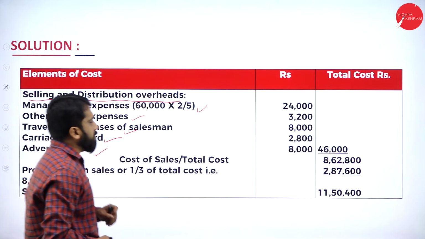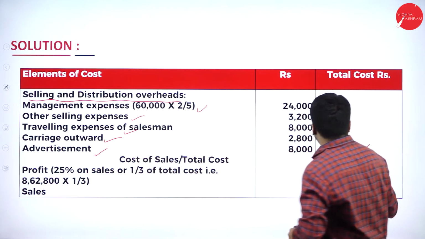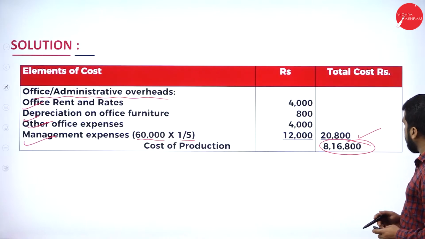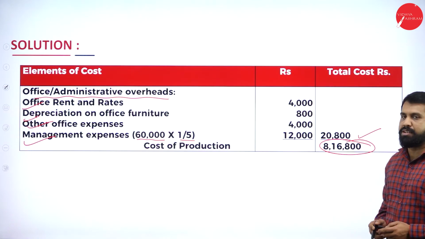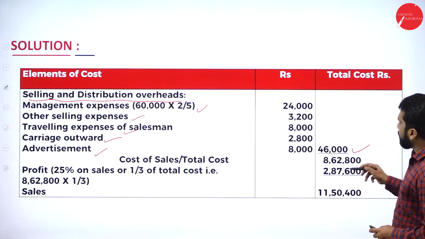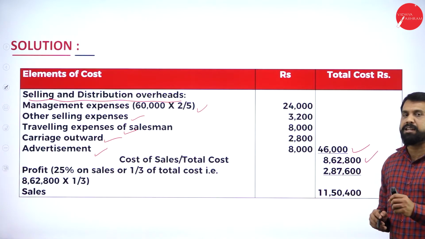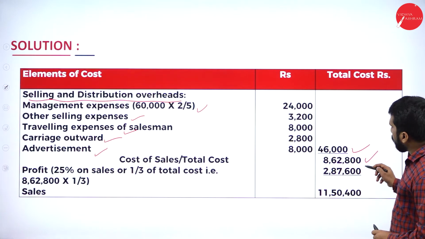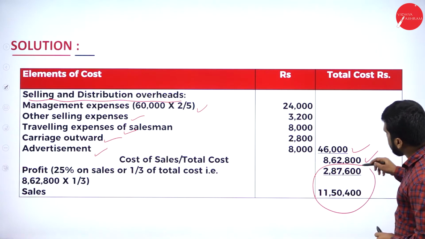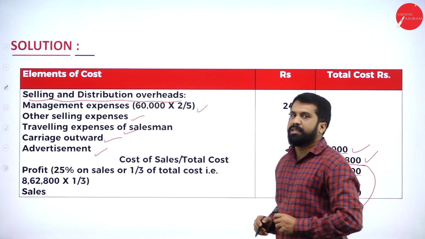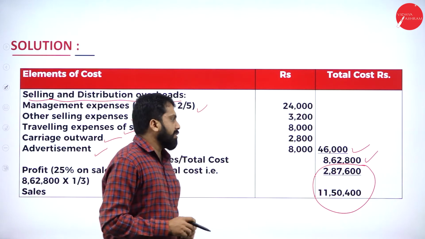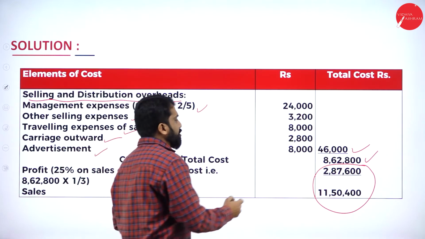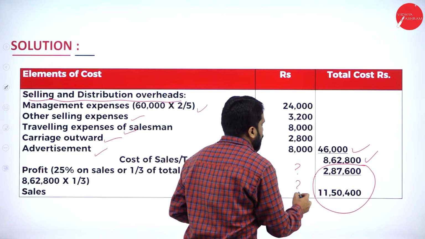So add everything, you got around 46,000. Now go back to your previous total, 8,16,000 plus 46,000, you will get 8,62,800. Now for this, how to find out these two? That is a major question. We'll find out that. So you got 8,62,800. These two still we need to find out.